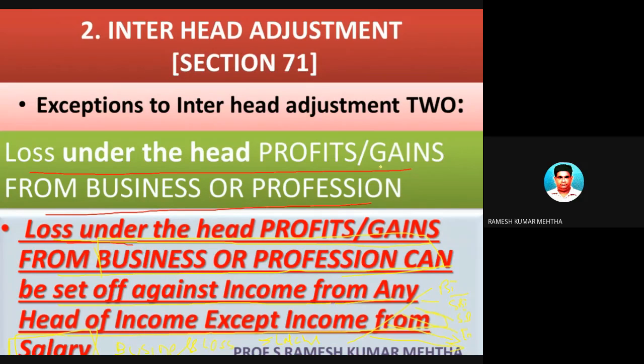For example, Mr. A is there. He is doing a job in the morning hours, 8 to 4 p.m. and his salary is 10 lakh rupees. Now this guy is very greedy and he does business also from 4 to 10 p.m. And in this process during the year, he sustained a loss of some 20 lakh rupees. So there is loss from business, there is an income from salary. So this salary cannot be a means of setting off this loss. That is the meaning of this particular sentence.